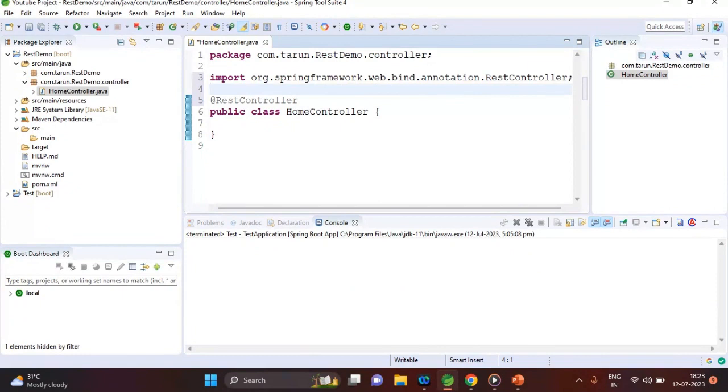We need to return a view from the handler. But RestController requires only data. If our requirement is to send the data only, in that case we use RestController. Here we are building the REST API, and we are only sending the data, so we use RestController.